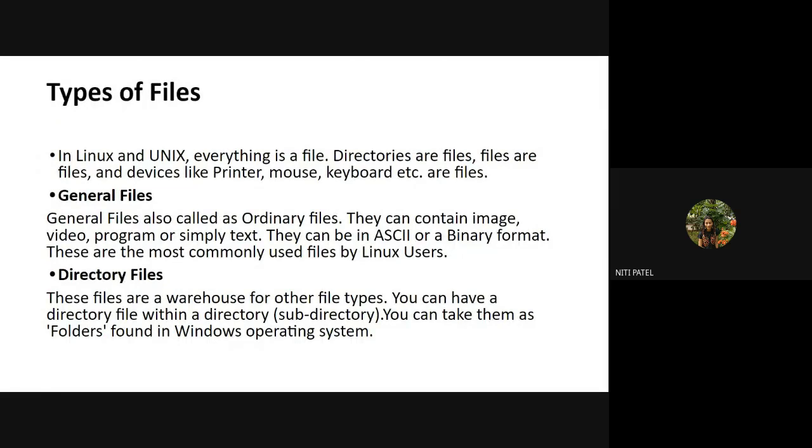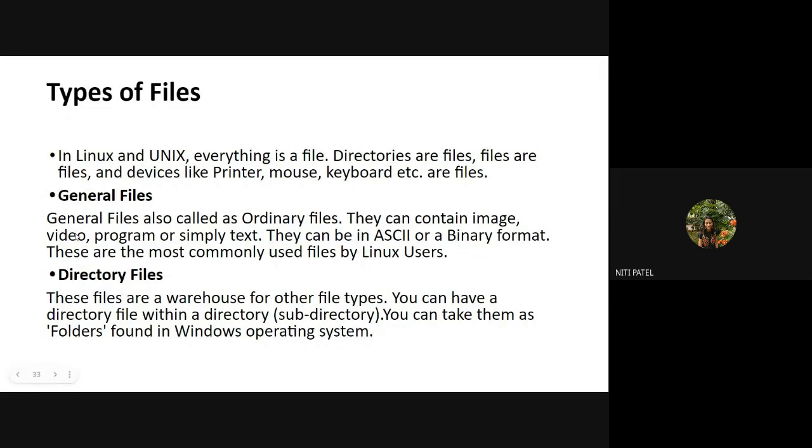Now let us see what are the different types of files that we have inside Linux. So in Linux and Unix, everything is a file. Directories are also considered to be files. Files are also considered to be files. Devices like printer, mouse, keyboard, everything you talk about will be considered as a file.